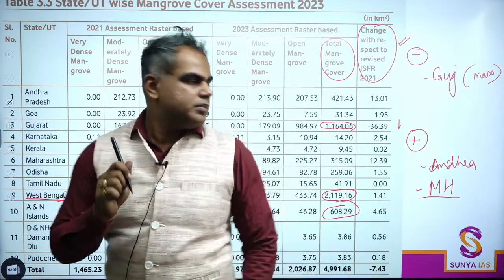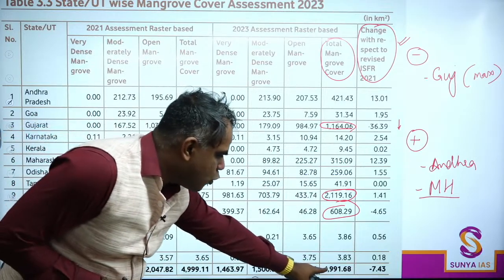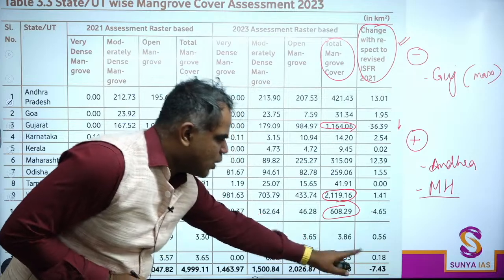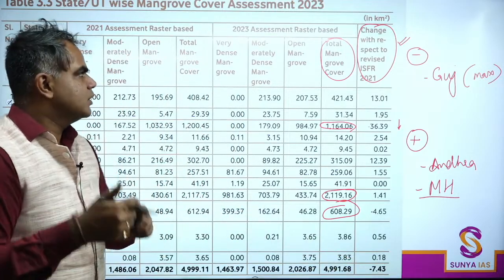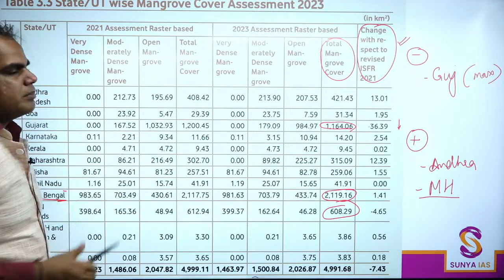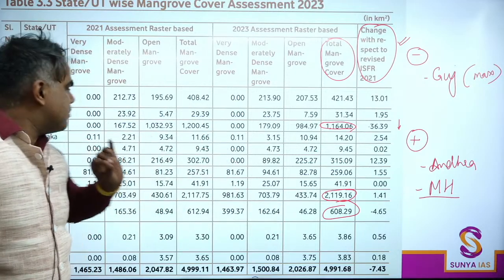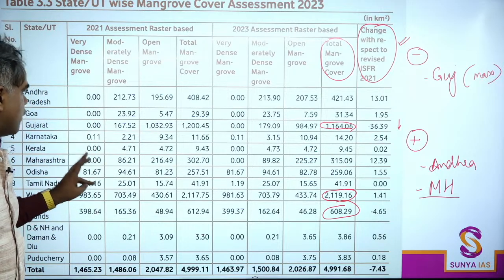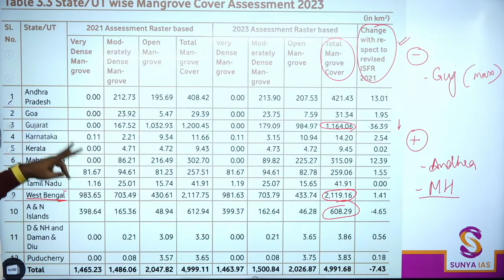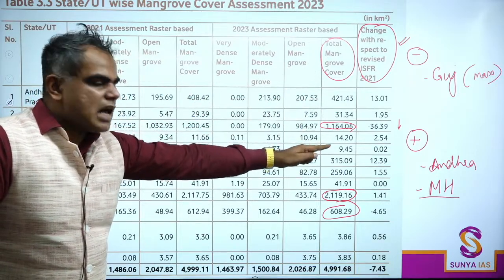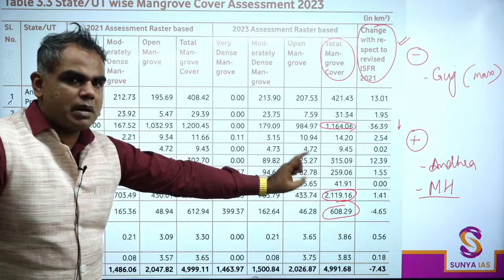In fact, 4992 is what I told you in 2023, and minus 7, if you add 7, that is 4999. So that is the overall maximum mangroves. Again recapping, maximum mangroves are in West Bengal, followed by Gujarat, followed by Andaman and Nicobar. Maximum decrease Gujarat, maximum increase Andhra and Maharashtra.